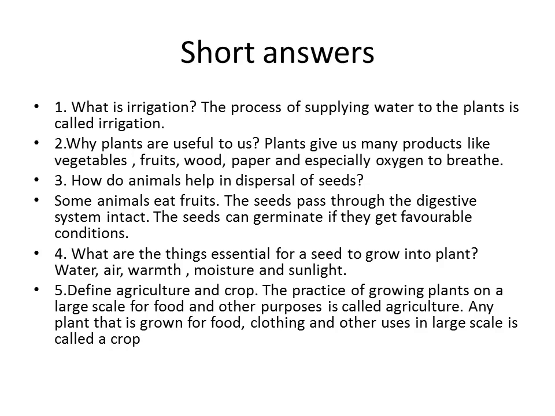Fourth one: what are the essential things for a seed to grow into a plant? Water, air, warmth, moisture and sunlight. These are the things essential for the seed to grow into the plant. Fifth one: define agriculture and crop. The practice of growing plants on a large scale for food and other purposes is called agriculture. Any plant that is grown for food, clothes and other uses on a large scale is called a crop.